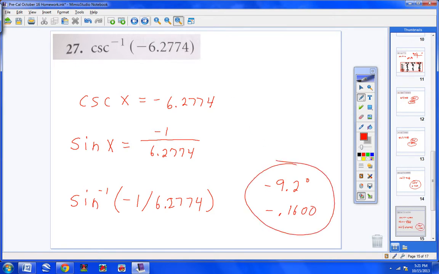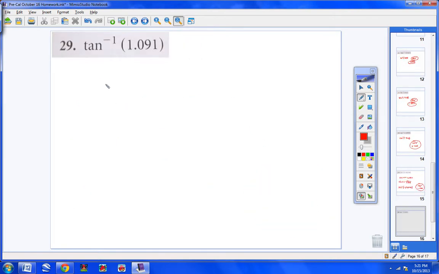Moving on to number 29. All right, tangent inverse, of course, we simply hit second tangent, and up pops tangent -1 parentheses, and then type in 1.091 and hit enter. Now, if you do that correctly, if you're in degree mode, you should get 47.5 degrees. And if you're in the radian mode, you should get 0.8289 radians. All right? And that would be number 29.